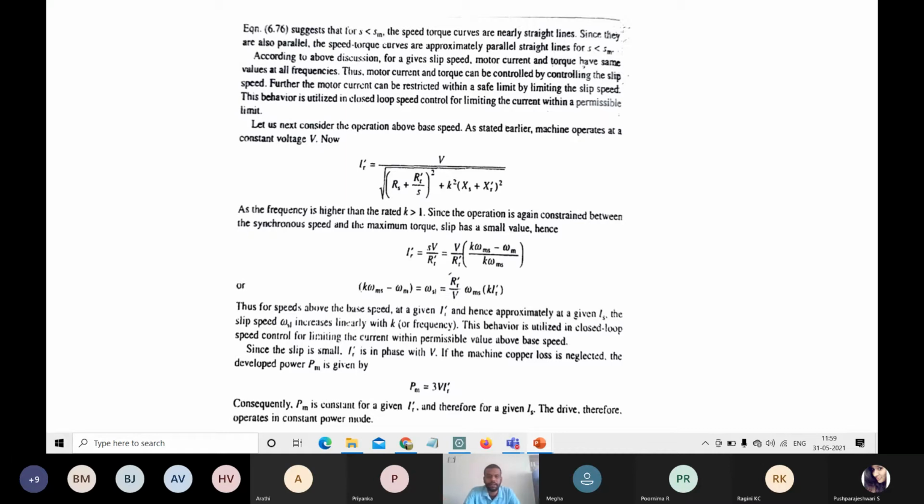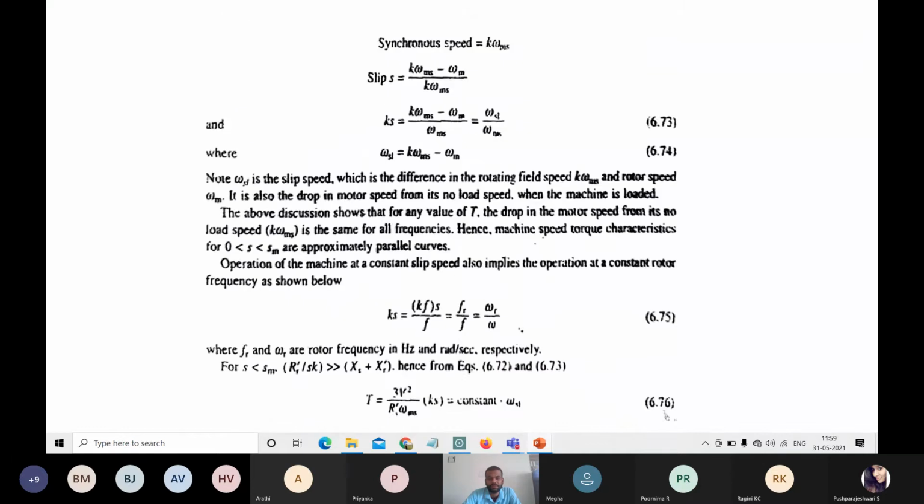So above base speed. In the above base speed, what happens? Let's consider our normal current equation. What is the current equation? IR dash is equal to V divided by the square root of (Rs plus RR dash by S) whole square plus K square, where the K square term comes from (XS plus XR dash) whole square. Just observe what the equation was for below base speed and what it is now.